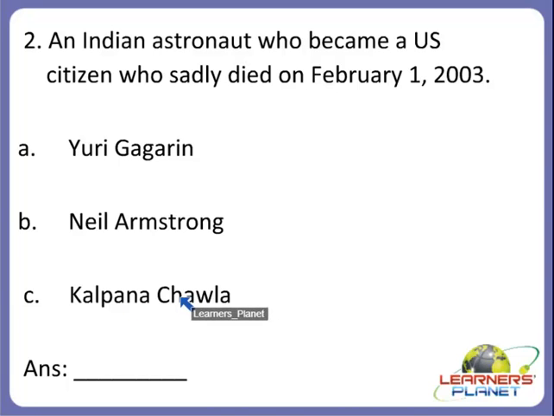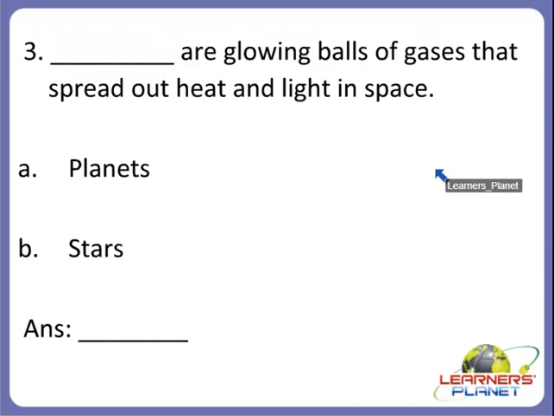Kalpana Chawla was an Indian astronaut who became a US citizen later on and also visited space. But she sadly died on February 1st, 2003, when the space shuttle named Columbia in which she was traveling broke up. Right? So C is the correct answer. Alright children, and the rest of the astronauts are not Indian astronauts.